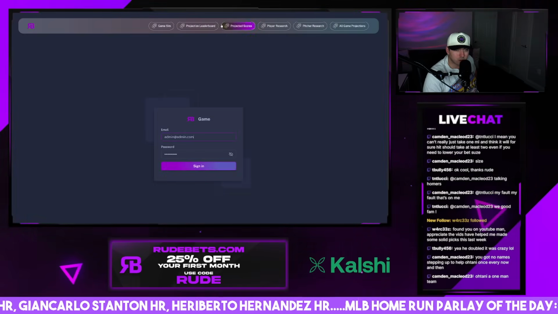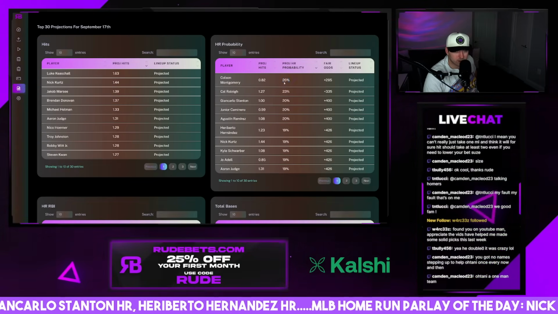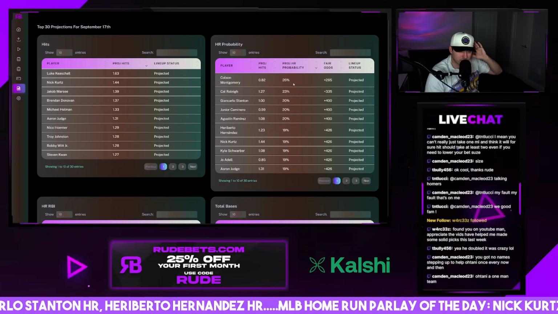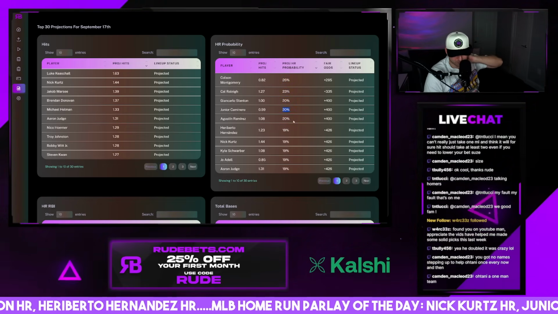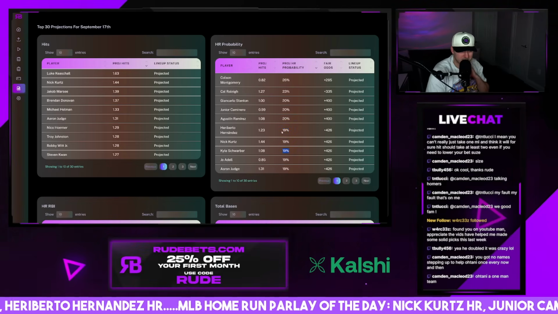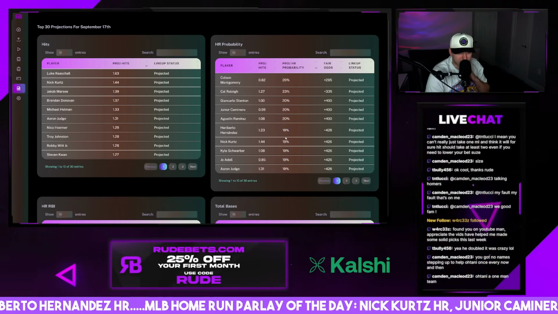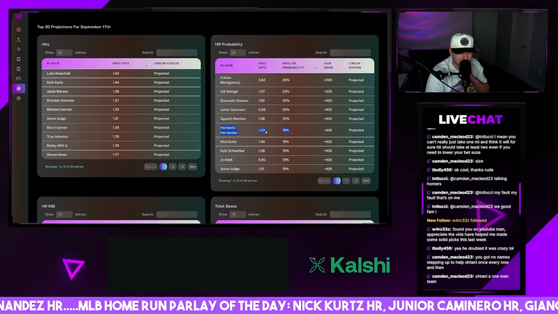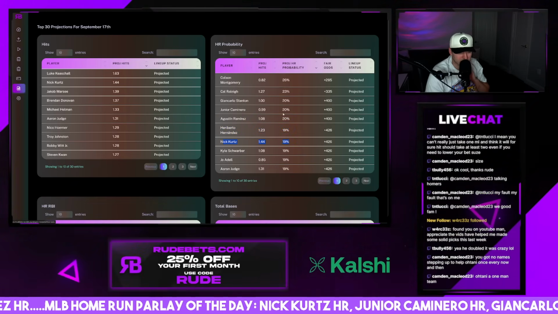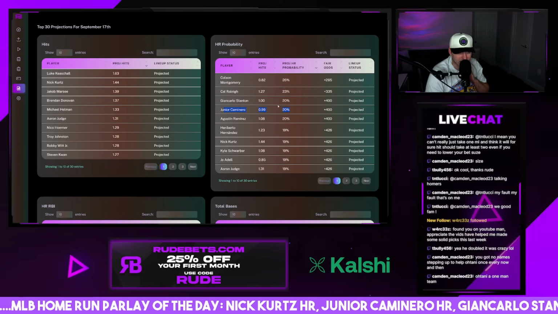All right, home runs. Colson Montgomery, he's number 1 with 26%. Cal Raleigh, Giancarlo, pretty ugly probabilities here, man. I think best bang for your buck on this page is Heriberto Hernandez. He's like plus 500. He's the best bang for your buck. Kurtz looks outstanding, and so does Caminero with their StatCast.